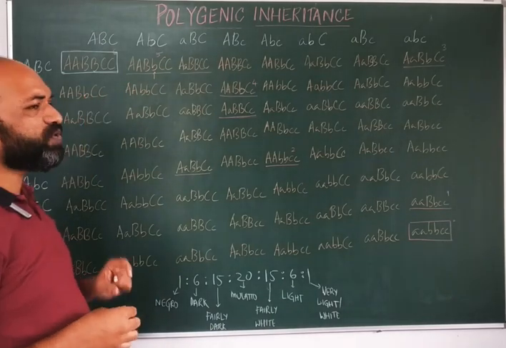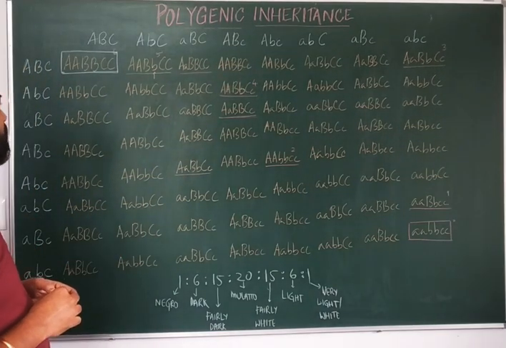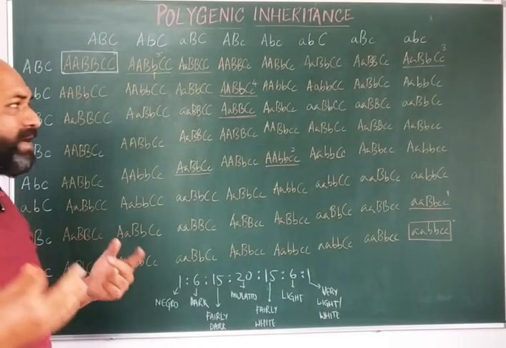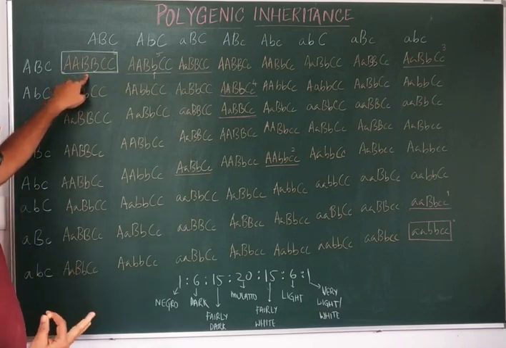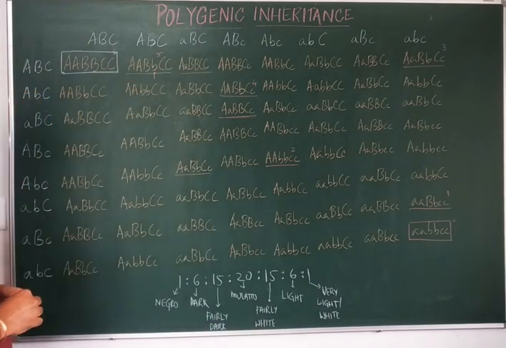If an individual has 5 dominant alleles for the skin color, then that individual is said to be dark. If all 6 are dominant alleles for skin color, then he is said to be very dark.